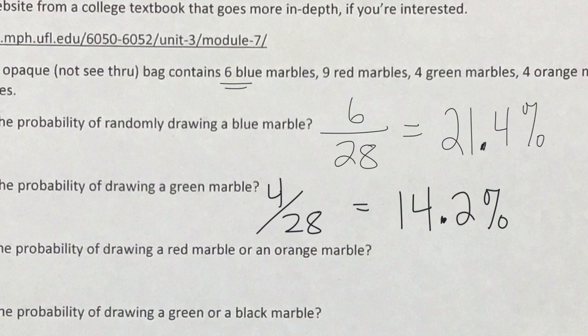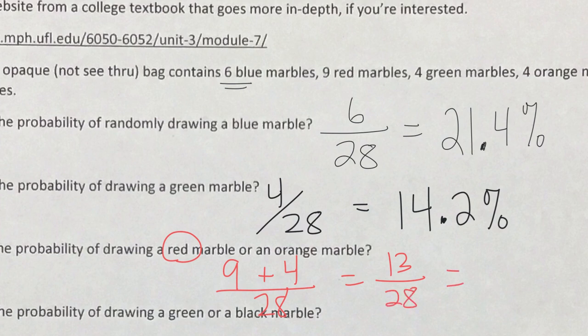Red or orange. So how many red marbles are there? 9. How many orange marbles? 4. So how many total options do we have? 13. We are adding those 2 values together before we make the fraction.